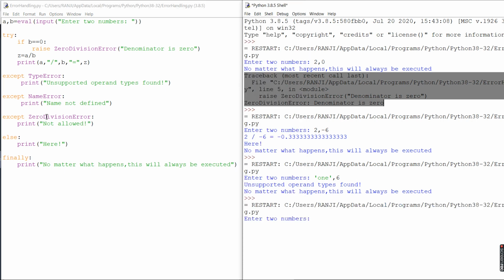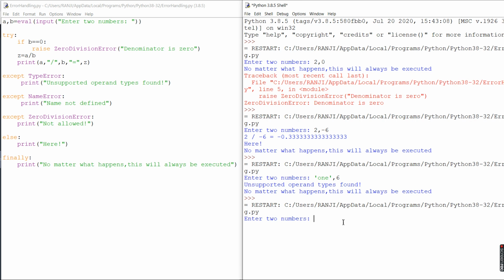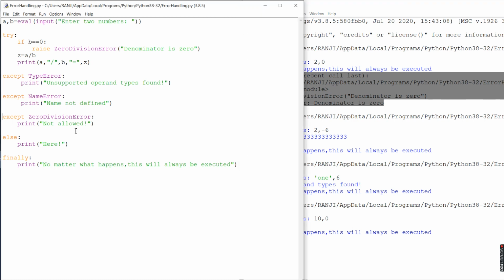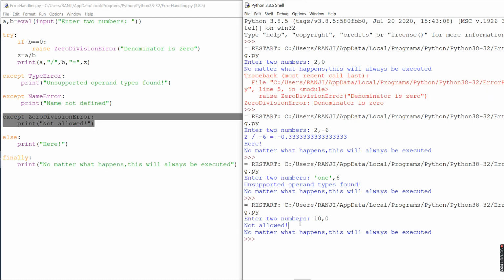And if I run this again and type 10 and 0, you can see the traceback or error didn't come, the exception wasn't raised. Instead, it was successfully handled by this block, and it printed "not allowed".